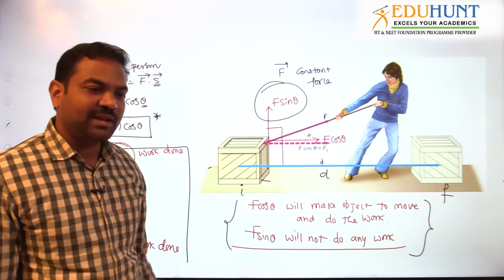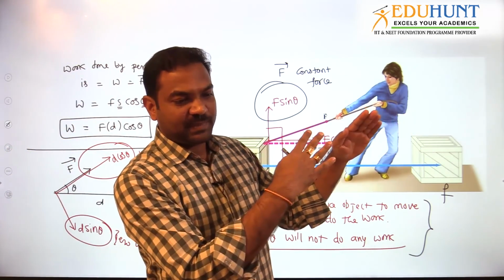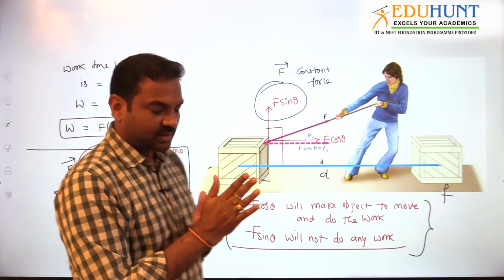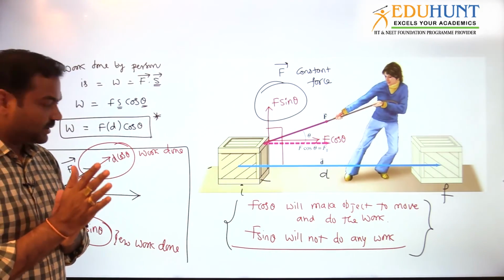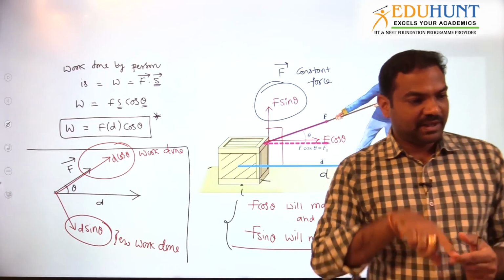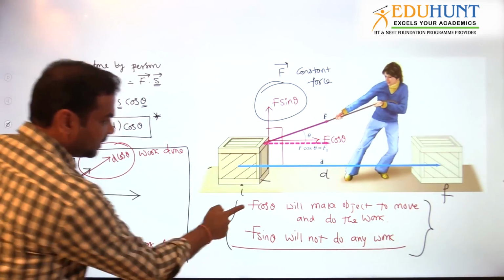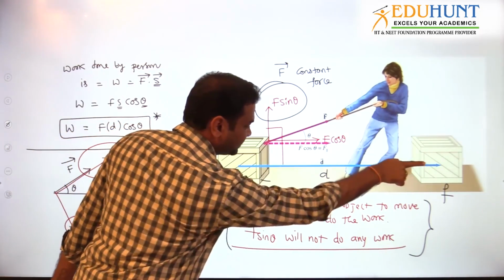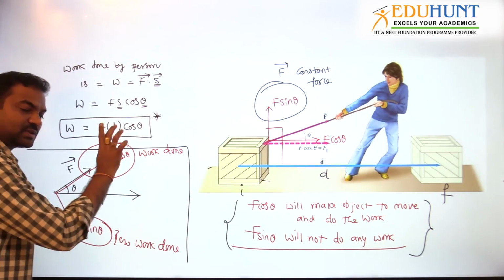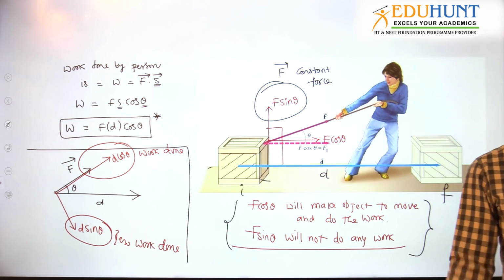What is the logic of physics? The logic of physics is simple. The force along the displacement, or the displacement along the force. Sorry, are you getting the understanding? Force along the displacement or displacement along the force will only give you work done. This is the force which is along the displacement, which will give you work done. This is the displacement which is along the force, which will give you work done. So ultimately, for work done, force and displacement should be in the same direction. That is the thing.